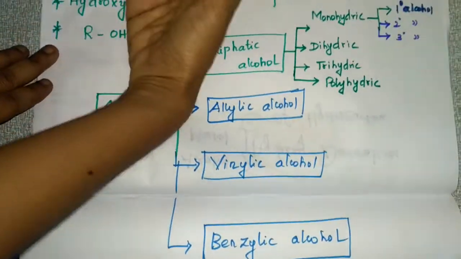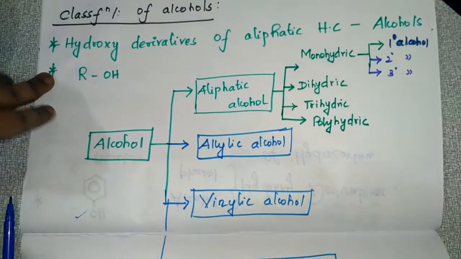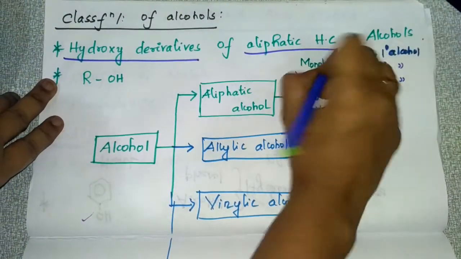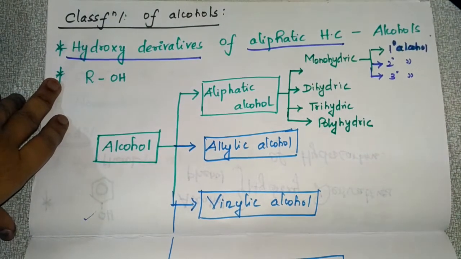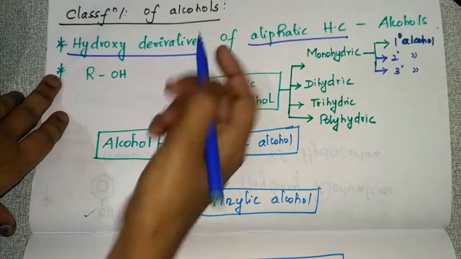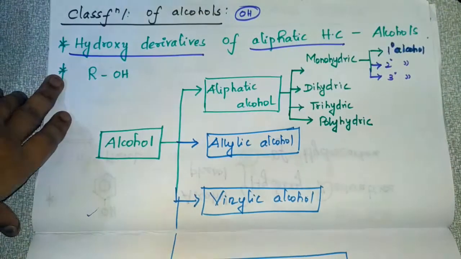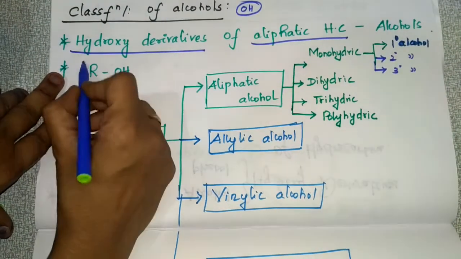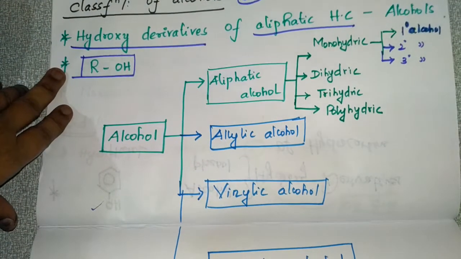So already I told you what you mean by alcohol: hydroxy derivatives of aliphatic hydrocarbon, that is, hydrogen which is present in the hydrocarbon is replaced by means of OH. The general formula for alcohol is ROH, where R is the alkyl group.